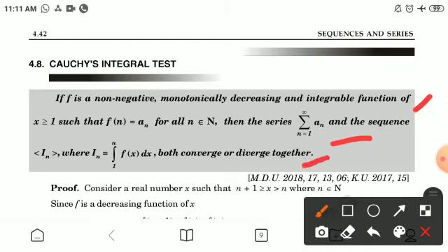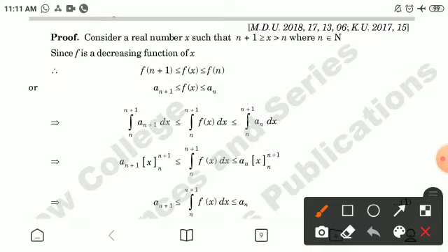Now the proof. Consider a real number x such that n plus 1 is greater than or equal to x, and x is greater than n, where n belongs to the set of natural numbers. Since f is a decreasing function of x, f(x) is between f(n+1) and f(n), or f(x) is between a_(n+1) and a_n.